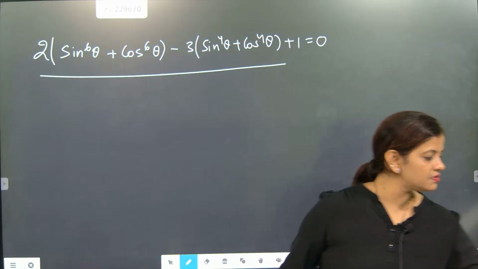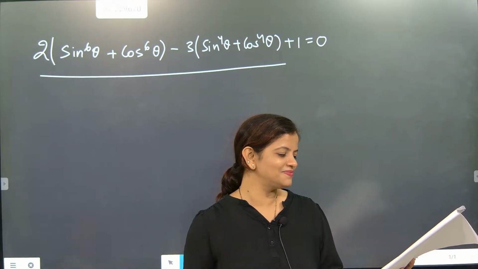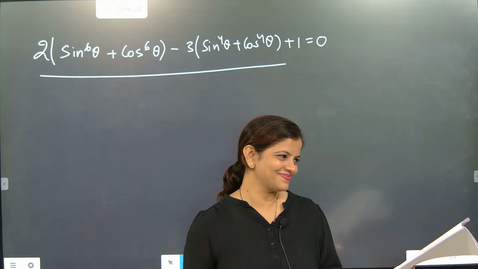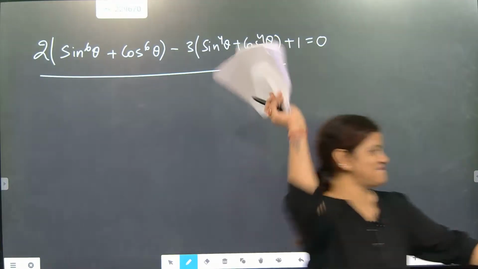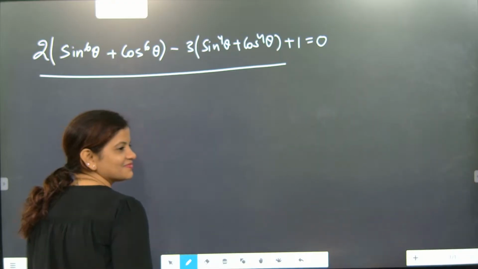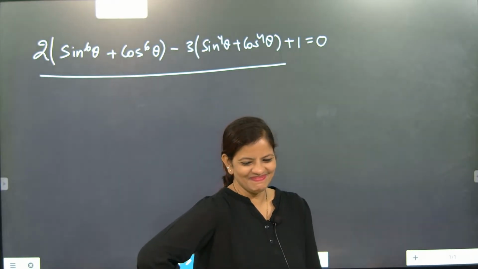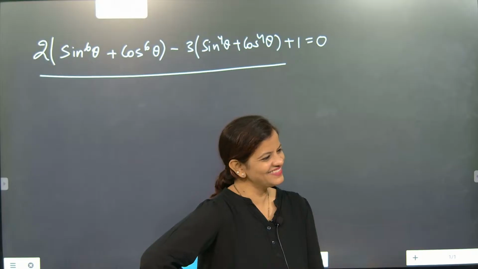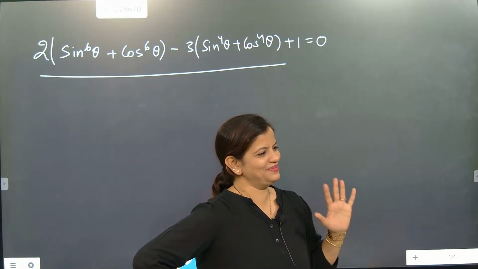I'll solve it. Govinda, Govinda. I am gone only.